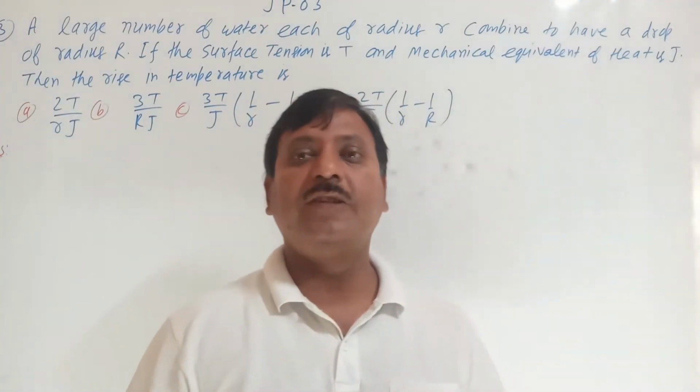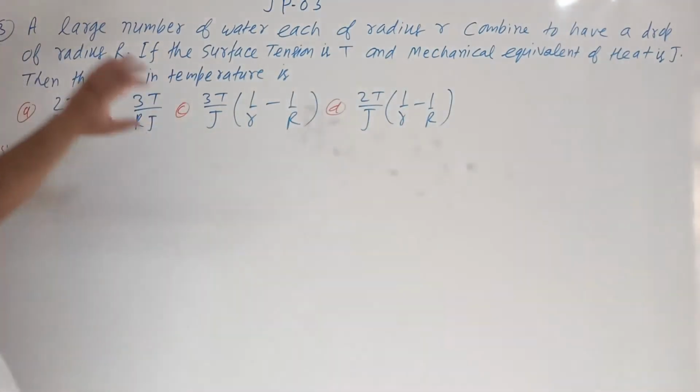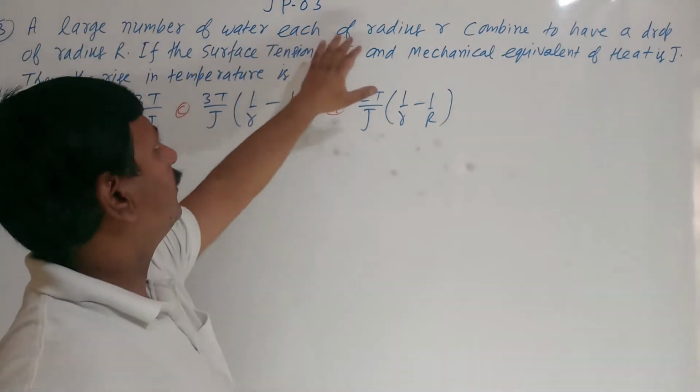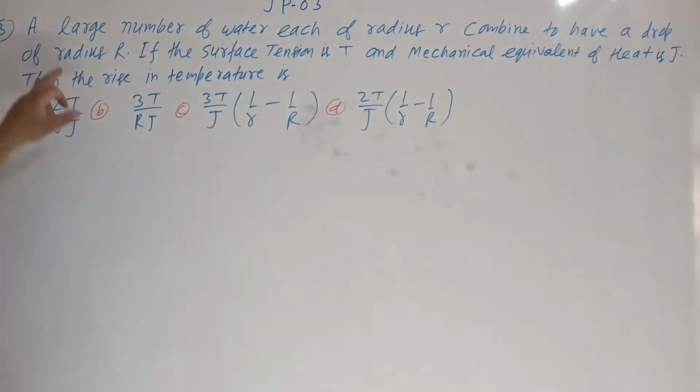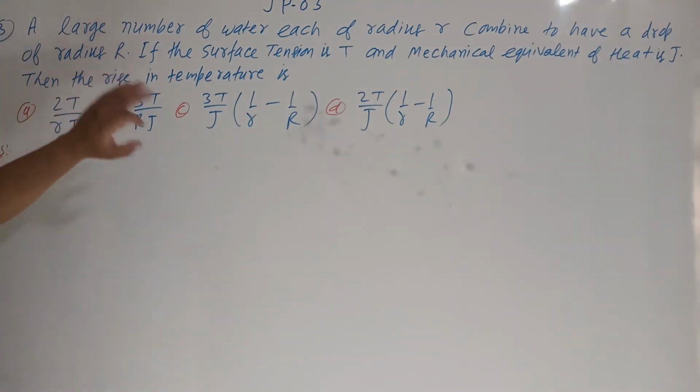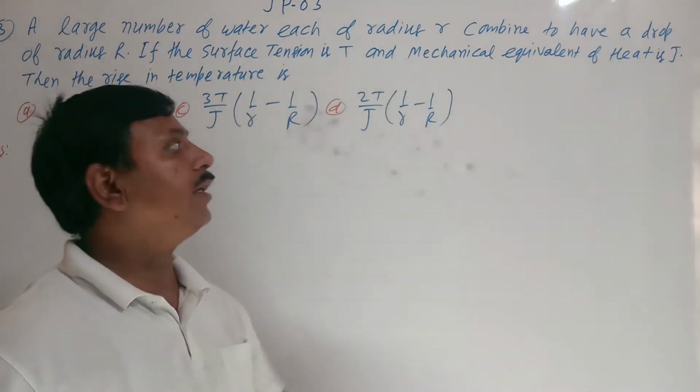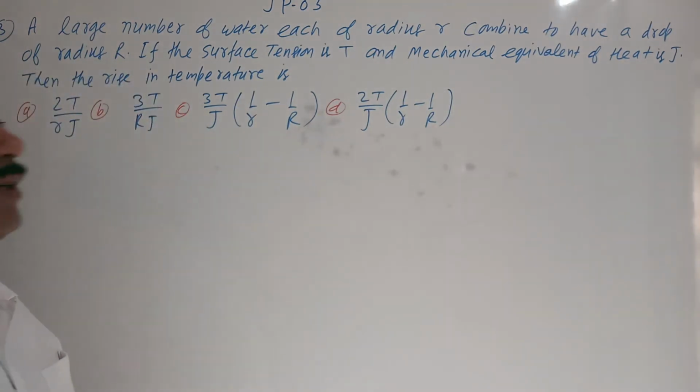I am going to discuss question number 3. A large number of water drops, each of radius small r, combine to form a drop of radius capital R. If the surface tension is T and the mechanical equivalent of heat is J, then what is the rise in temperature?